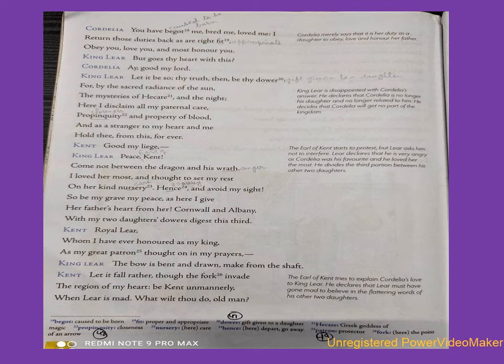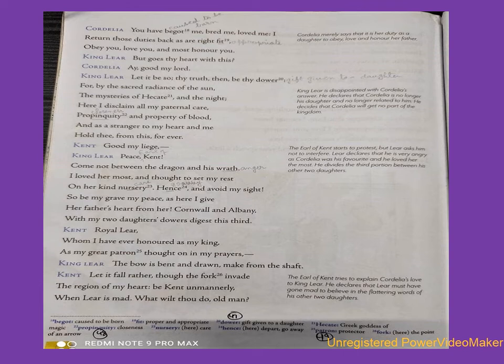So Lear disowns his daughter and says that from today we are like strangers. We don't share any relation. Because King Lear is disappointed with Cordelia's answer, he declares that Cordelia is no longer his daughter and no longer related to him. He decides that Cordelia will not get any part of his kingdom, and her share will be distributed among her two elder daughters.